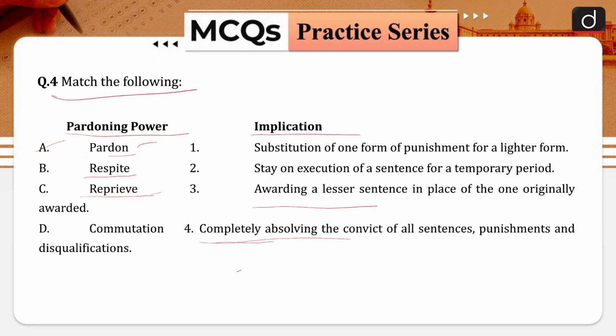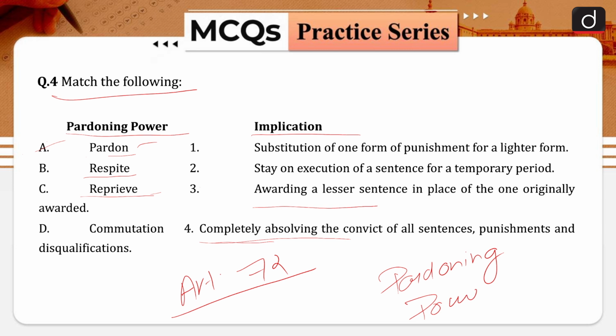So article 72 of our Indian Constitution grants pardoning power to the President of India. Pardoning powers. And to whom are they granted? President of India under Article 72 of our Indian Constitution. And these include pardon. It removes both the sentence and the conviction and completely absolves the convict from all sentences, punishments and disqualifications. Remission. Remission implies reducing the period of sentence without changing its character.